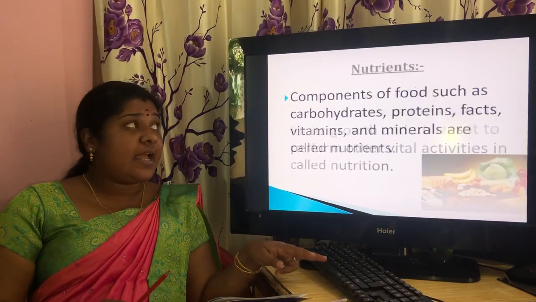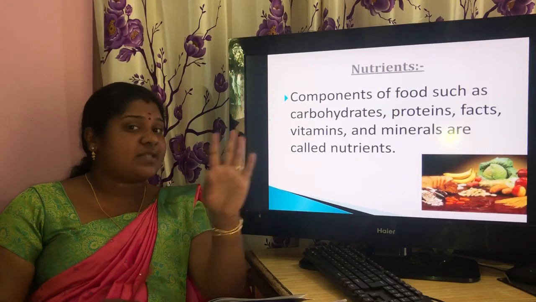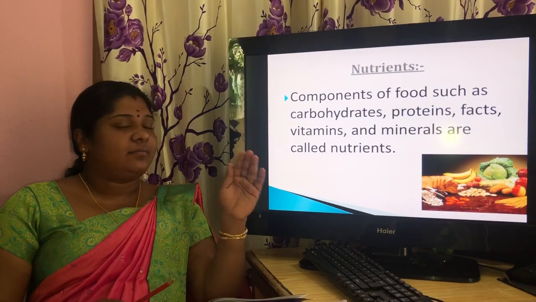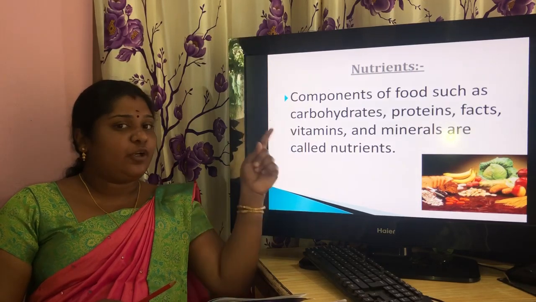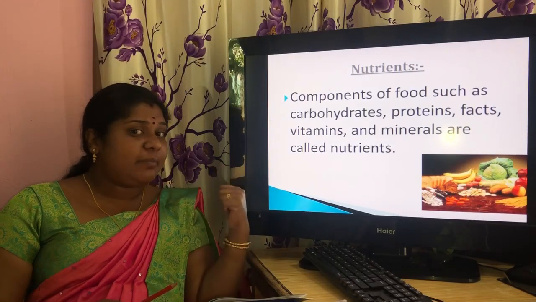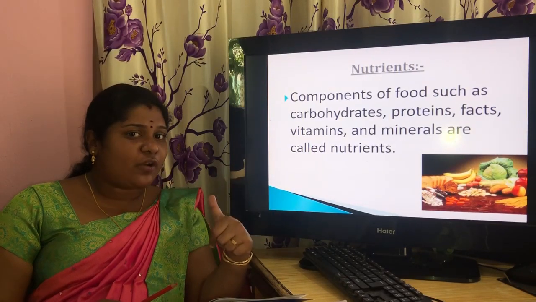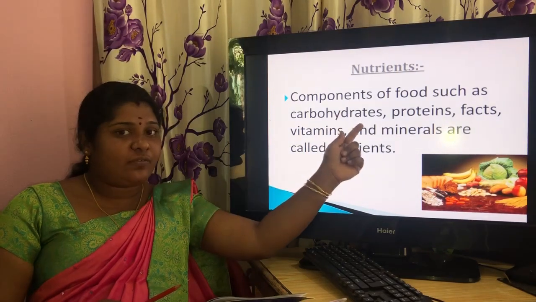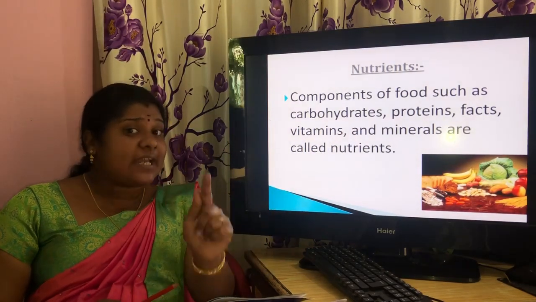And the nutrients means what? It's the components of food. Got it? Okay. Understood? Nutrition and nutrients. Nutrients means components of food. Nutrition means the process by which an organism does it. That is nutrition. And the components of food, that is nutrients.